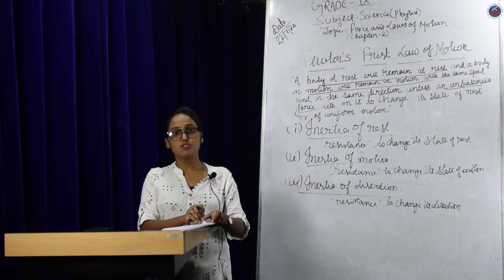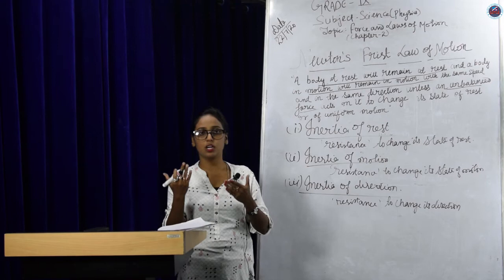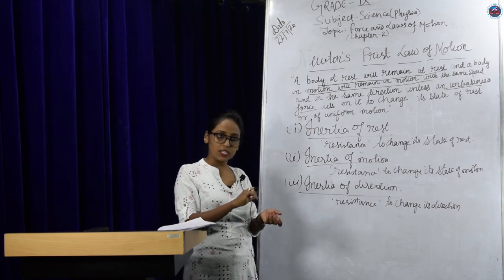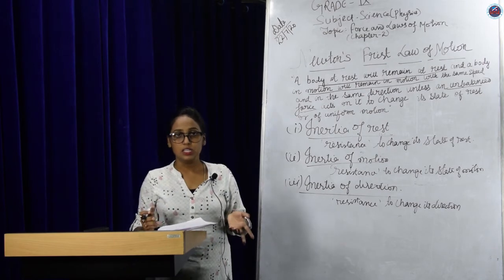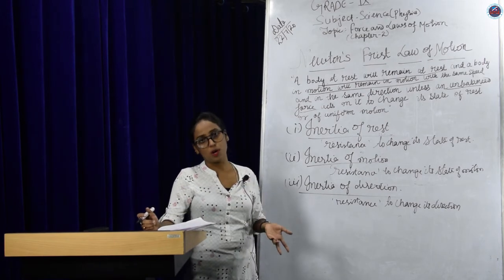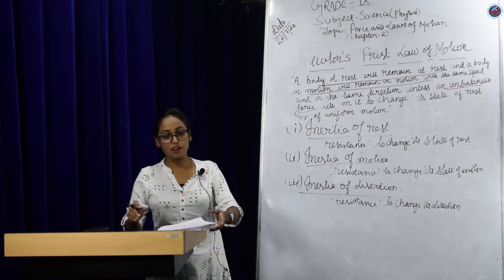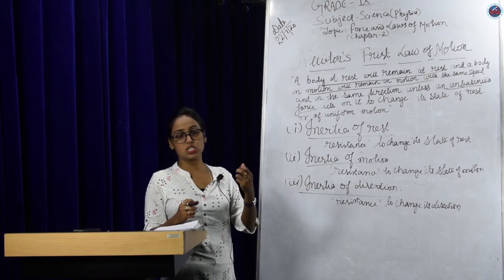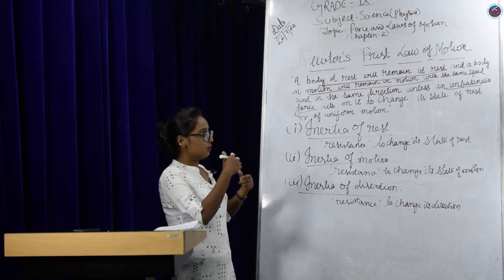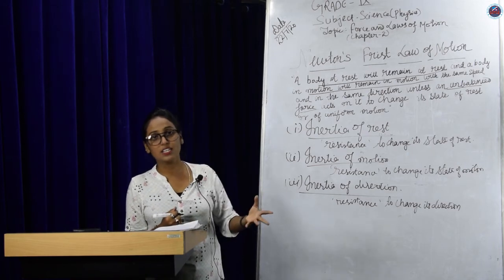Now again, here also you can take the example of a bus. When we are in a bus or in a car, and the car or the bus takes a turn, goes this way or that way, our body also feels a jerk in different directions. That is because of the inertia of direction. There are many examples, like a bicycle. Water drops sticking to the tire: when we start riding the bicycle, the water droplets leave it tangentially.